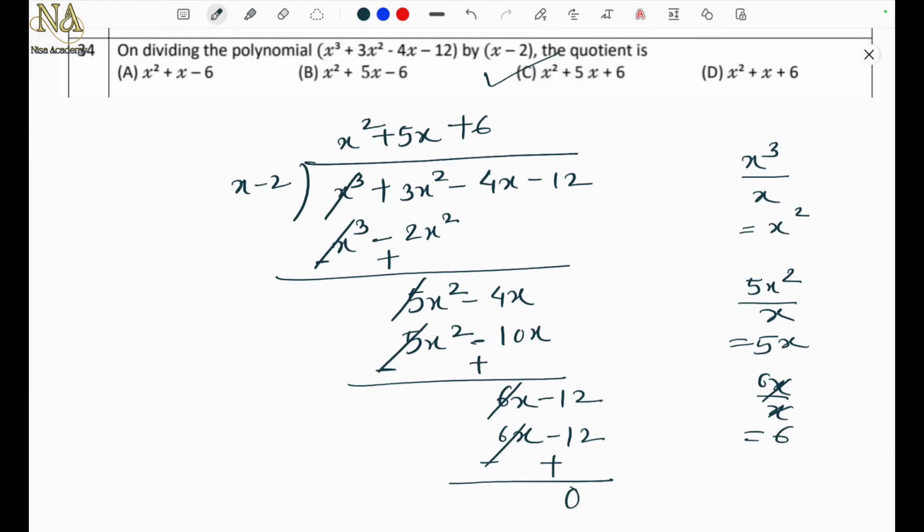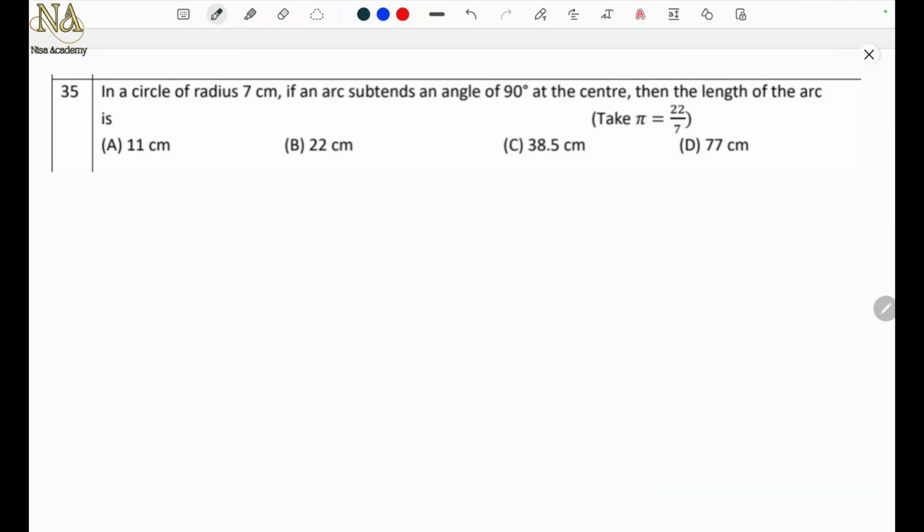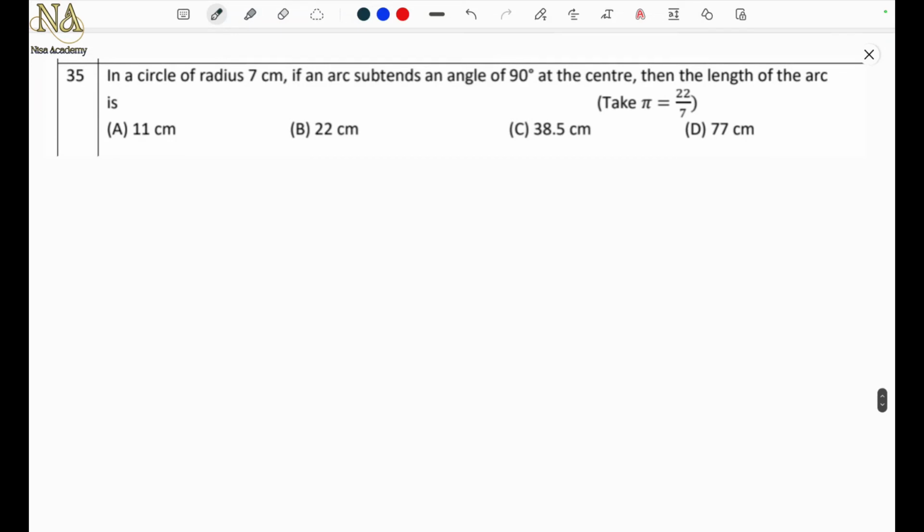Next problem. Question number 35. In a circle of radius 7 cm, if an arc subtends an angle of 90 degree at the center, then the length of the arc is.